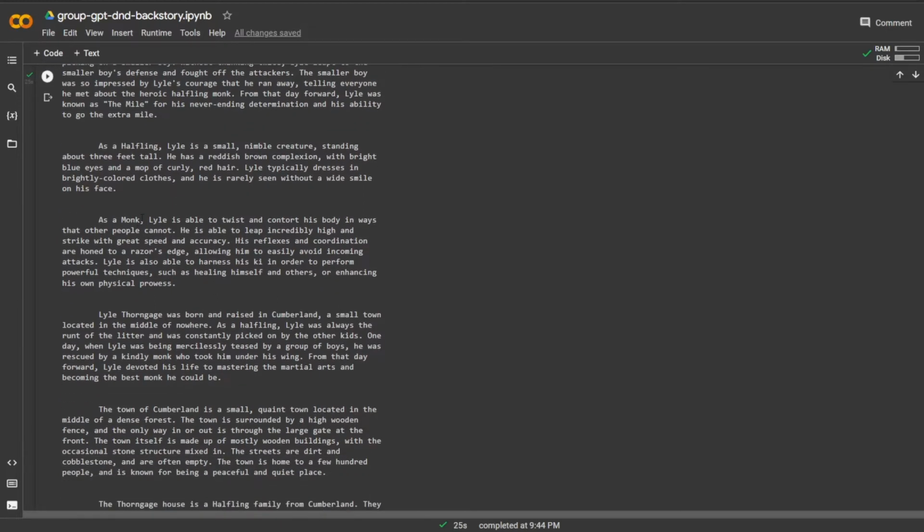game. So as a monk, Lyle is able to twist and contort his body in ways that other people cannot. He's able to leap incredibly high and strike with great speed and accuracy. His reflexes and coordination are honed to a razor's edge, allowing him to easily avoid incoming attacks. Lyle is also able to harness his ki in order to perform powerful techniques, such as healing himself and others or enhancing his own physical prowess. It's really cool, a lot of detail on what a monk is, so that's good. I had to look up the description of monk, and that tracks with that.